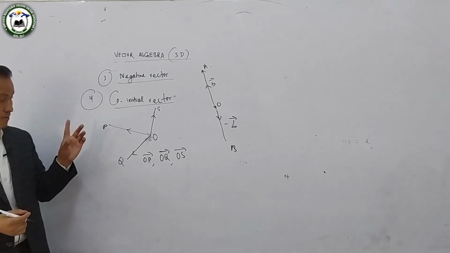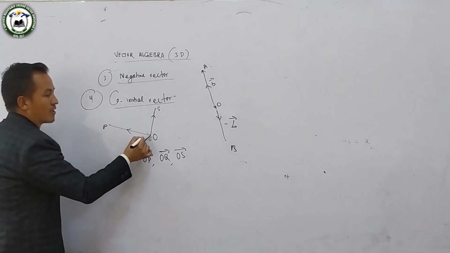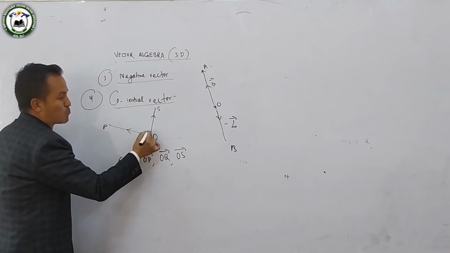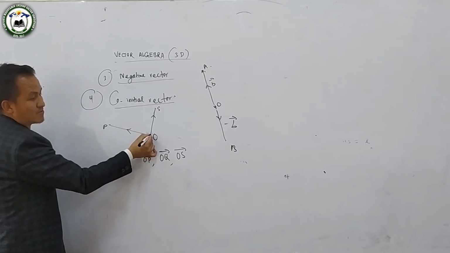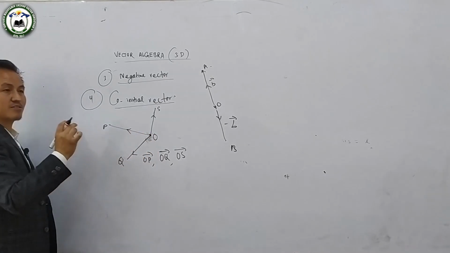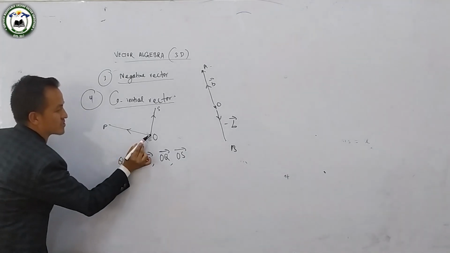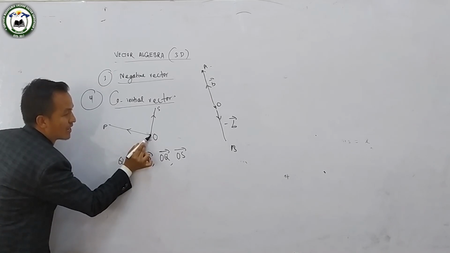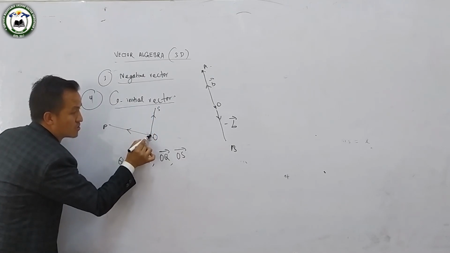All this, see in the figure, all these three vectors को tail छ नि, जुन चाहिँ initial point or कि tail of the vectors एउटा common point छ, जसको tail छ नि, यो coincide भएको छ सबैको. All the three vectors have the common initial point. जस्तै OP को O छ, tail of the vector, OQ को पनि tail of the vector O छ, OS को पनि के छ, O छ.